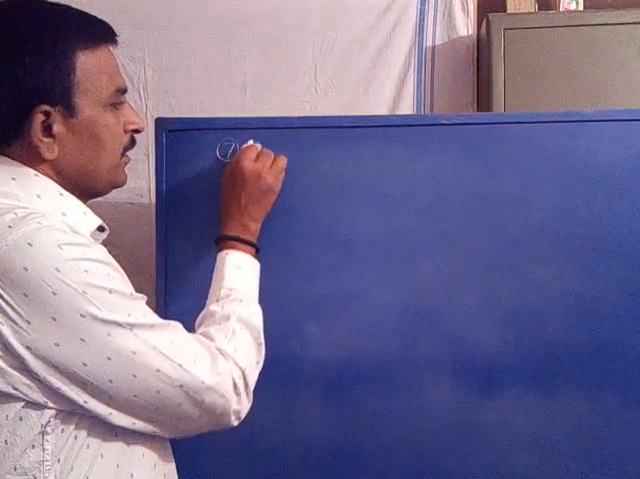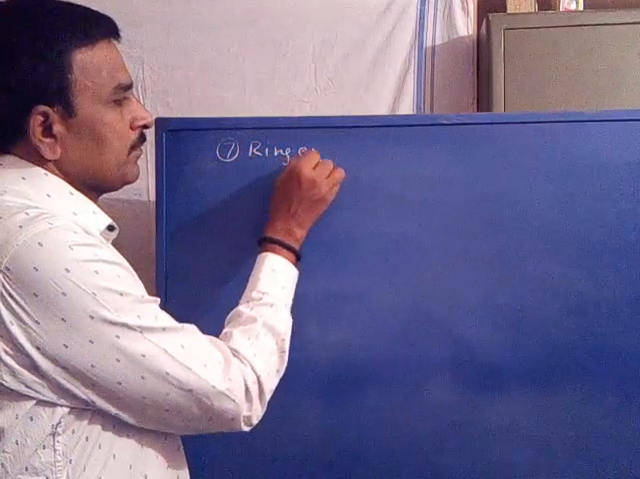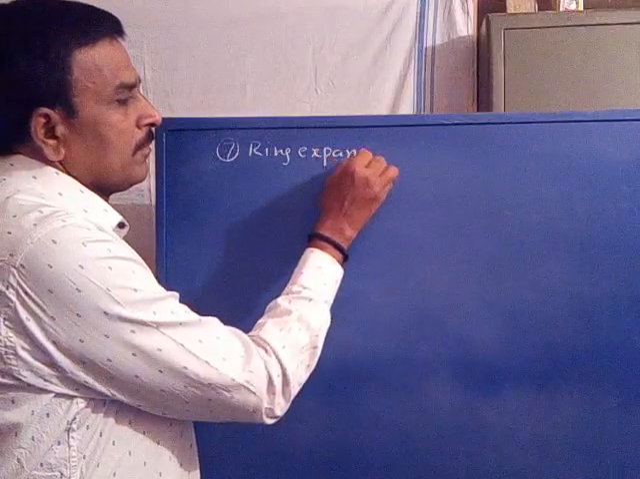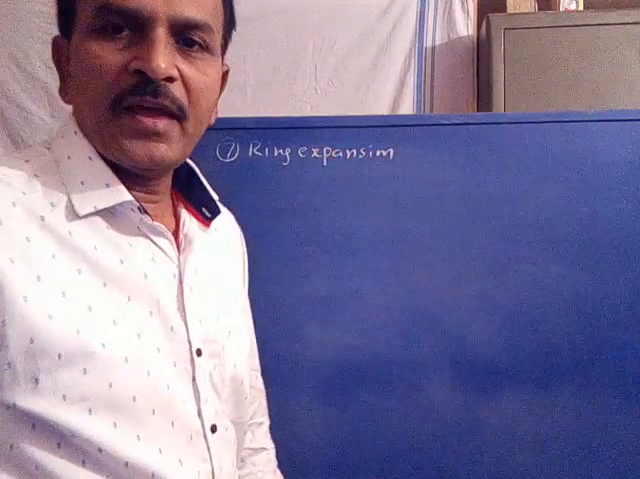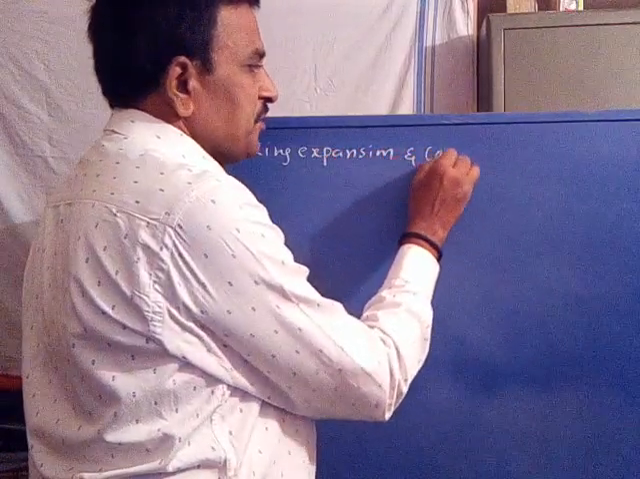Now the next strategy is ring expansion or ring constriction. That means changing the ring size. Expansion means increasing the size of the ring, and ring constriction means decreasing the size of the ring. Seventh one, ring expansion or constriction.